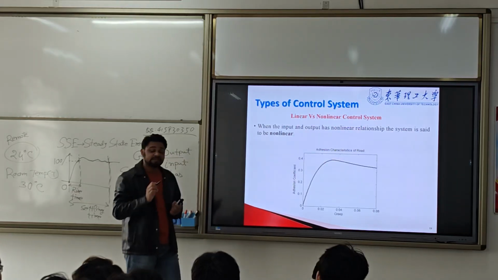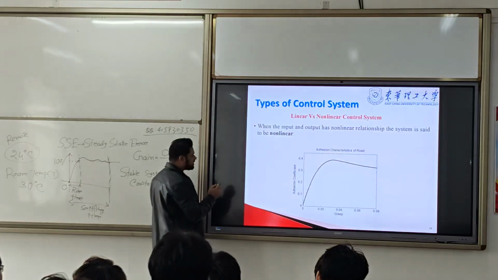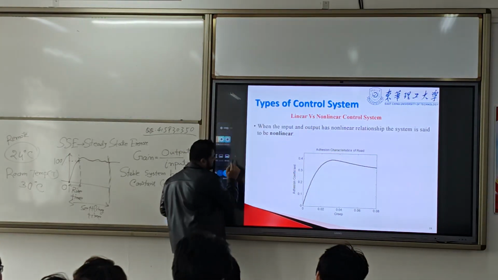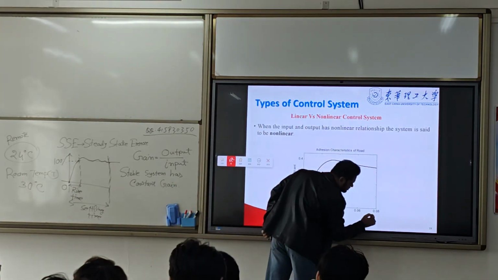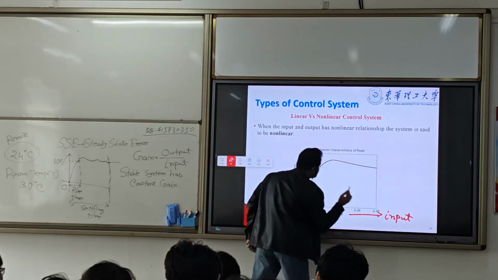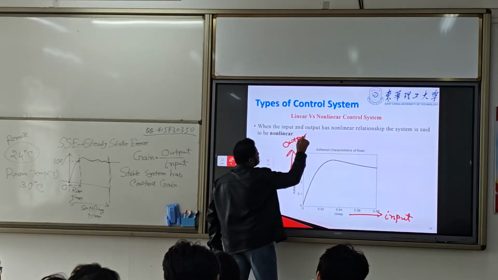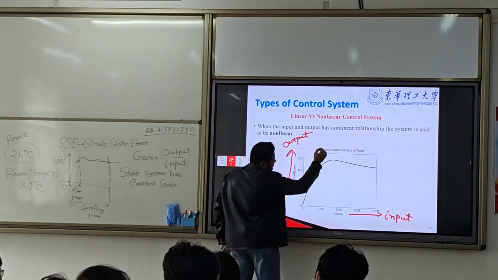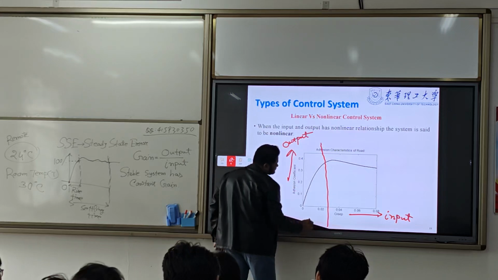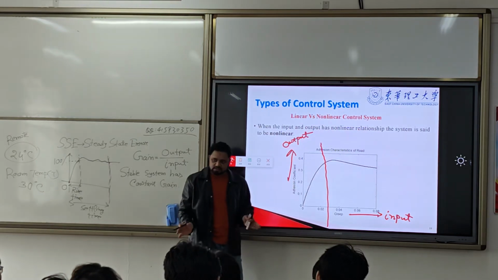Now, what if the input-output relation is not linear? What is the input-output relation? This is the input. Here I have the input characteristics. In this, I have the output characteristics. So the input-output characteristics. Look at this. From 0 to here, it is linear.